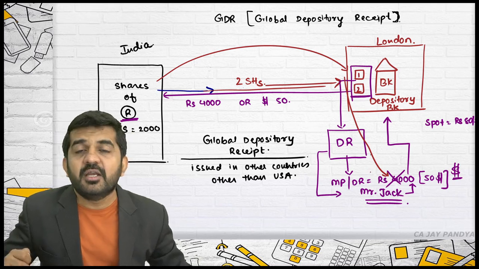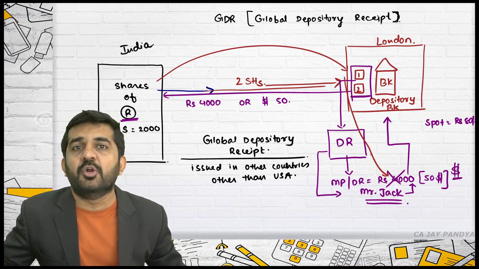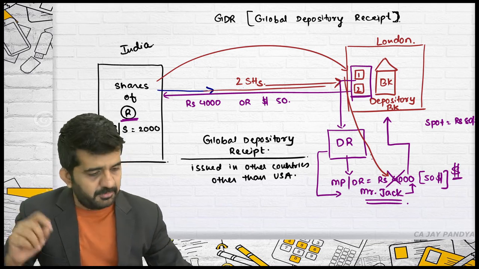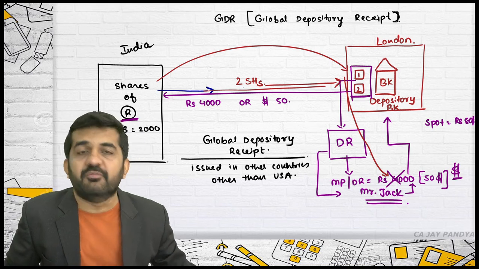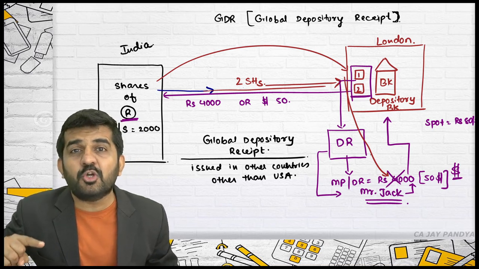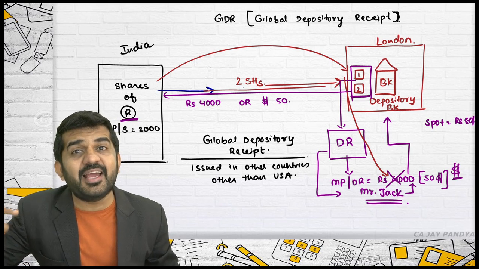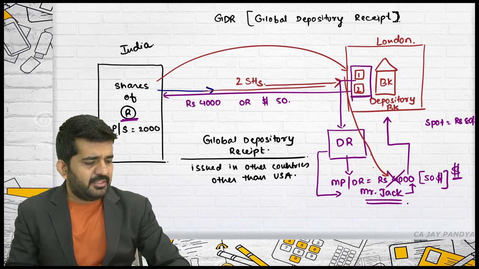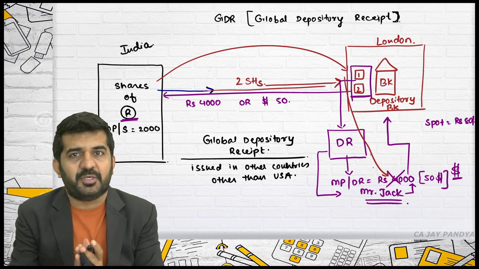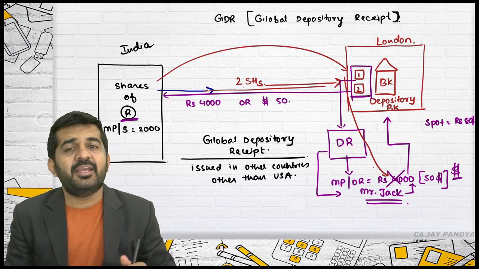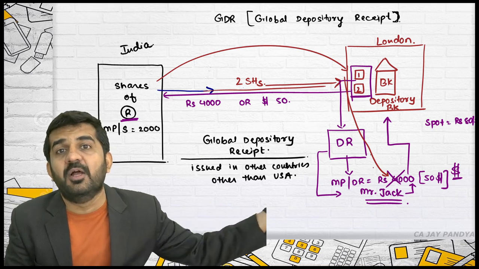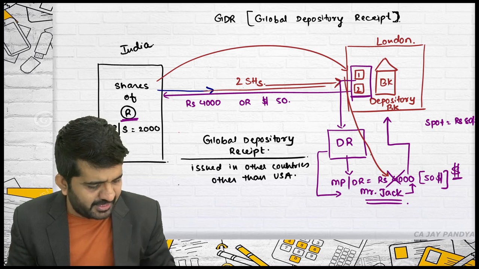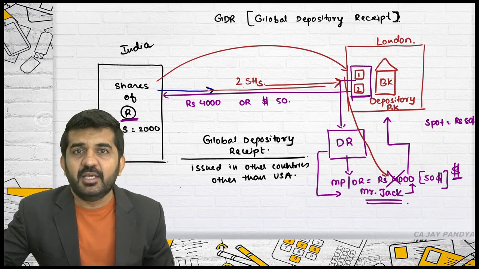Is it all right? Because now Reliance will be knowing that he is owner of 2 shares of Reliance. But he will not be practically holding 2 shares of Reliance. Number 2, voting power will not be given to Mr. Jack, because he is not owner of 2 shares of Reliance, he is indirectly owner of 2 shares, that is of depository receipt. This is how one company in a country can issue its shares in global market through depository receipts, and so these are known as global depository receipts.